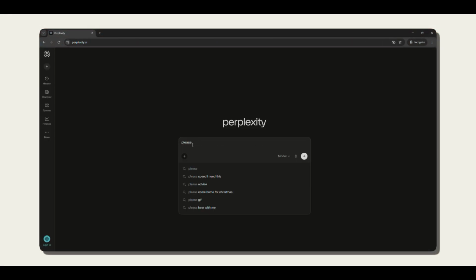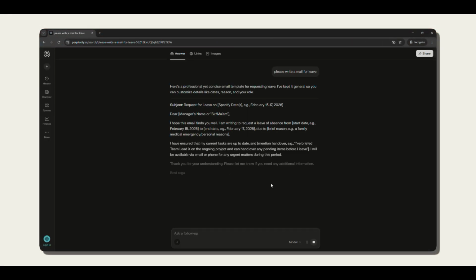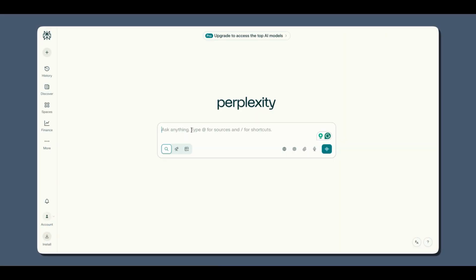So the first thing is stop asking boring questions to it. Most of the people just type one line, copy the answer, paste it wherever they want, and leave. Instead of asking one vague question, you can divide it into 3 parts: goal, input, and constraint. Let me show you with an example.